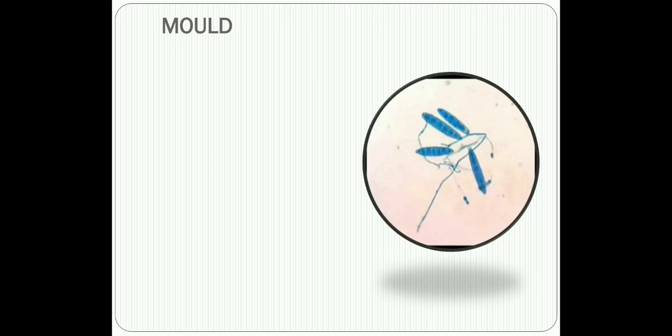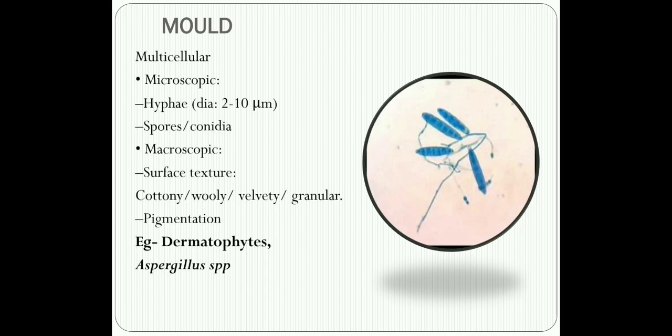The next class of fungi are usually described as molds. In comparison to yeast, molds are multicellular and they are seen both as hyphae and they also have spores or conidia depending on the type of reproduction process. The colonies usually appear pigmented macroscopically.